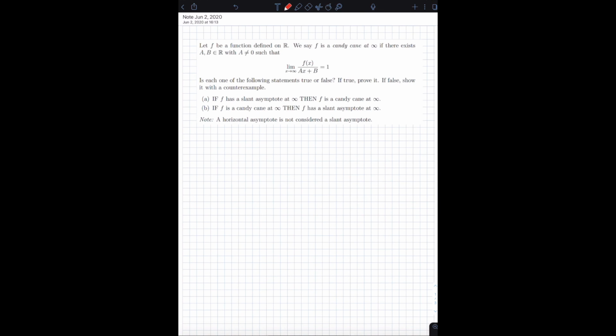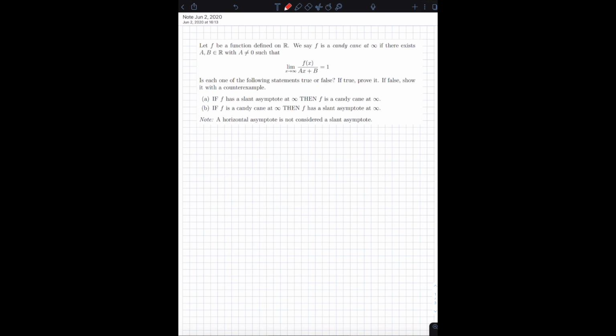It might mislead you at first. If you know what a slant asymptote is, and if you know what these definitions really mean, it actually might be the fact that you have prior knowledge that misleads you towards concluding that a particular statement is, for example, true when it's in fact false, or false when in fact it's true. Let's see what the question is.